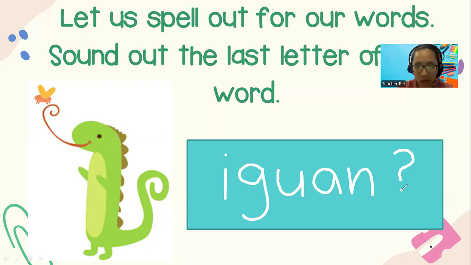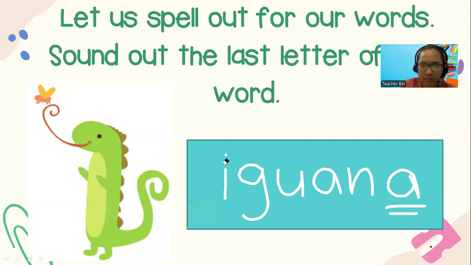Iguana. The one at the end is an A sound. If it's an A sound, we have letter A. So let's erase the question mark and let's write A. By the way, if teacher is being fast, it's okay. You can pause the video and play it again once you're done. So here we have iguana and the A sound at the end, that's letter A. So this is how you spell the word iguana.